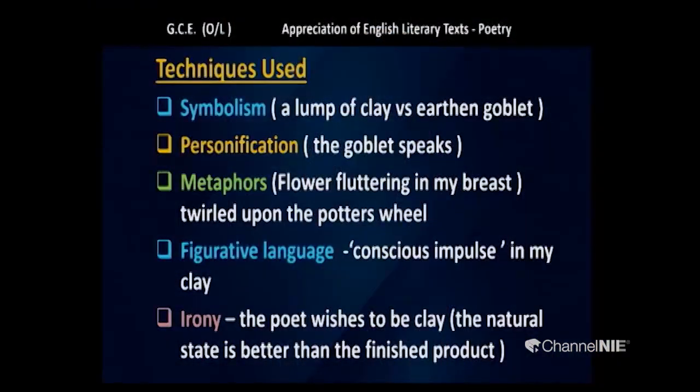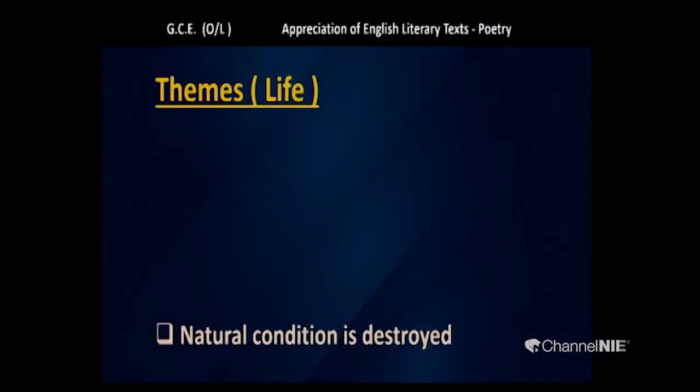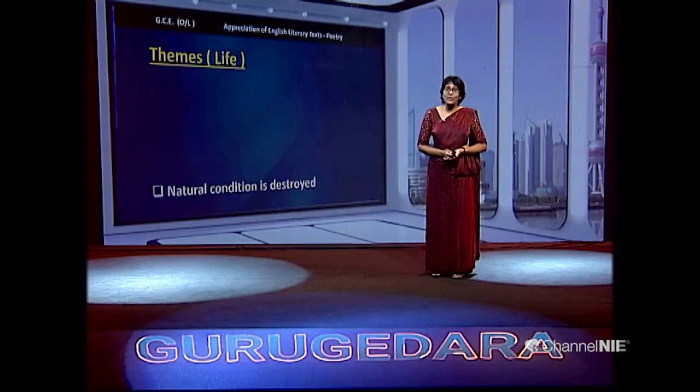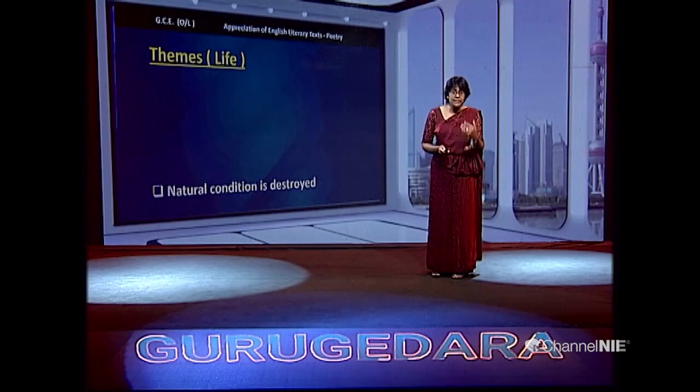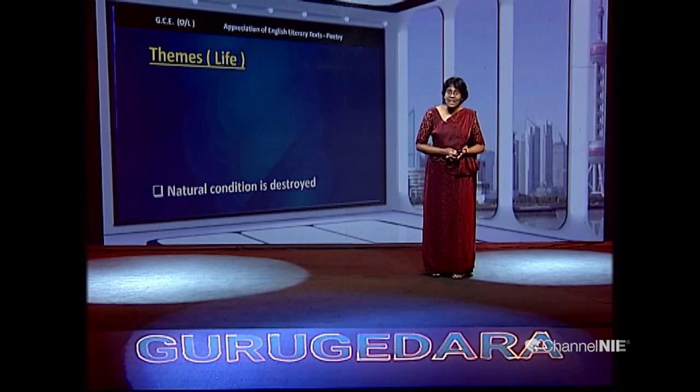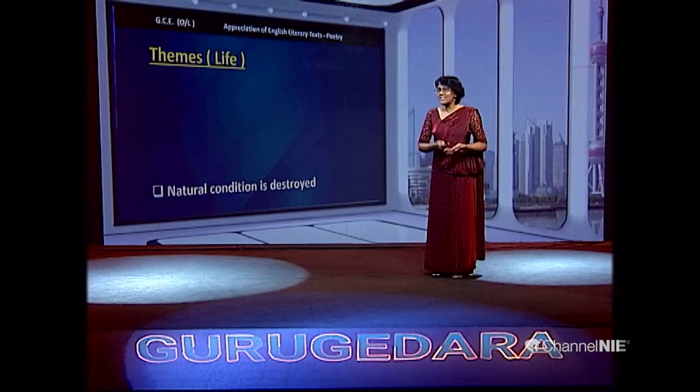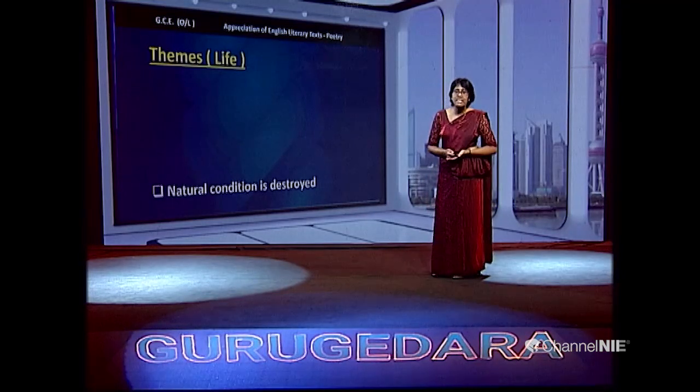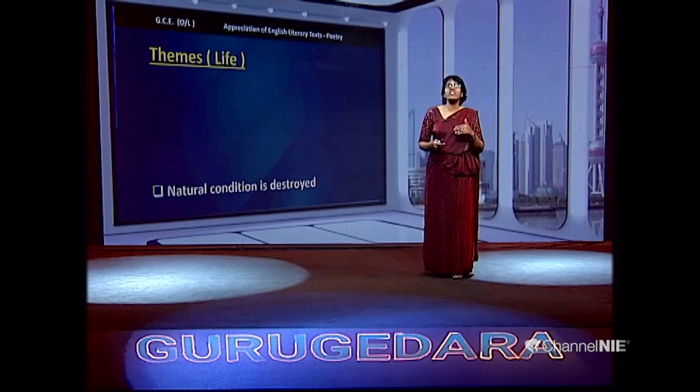Well, let's discuss the themes. Actually, the poem deals with most of the themes related to life. In that anthology also you get this poem, the Earthen Goblet, under the life themes. And it's clear by now, we have discussed that the natural condition is destroyed.